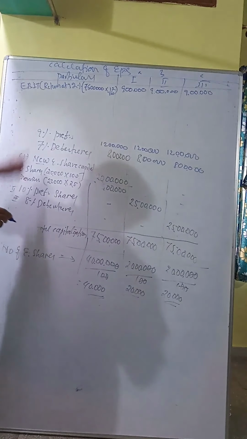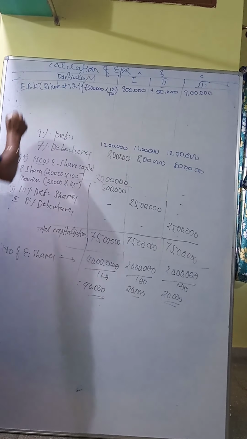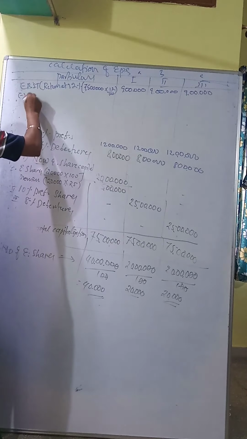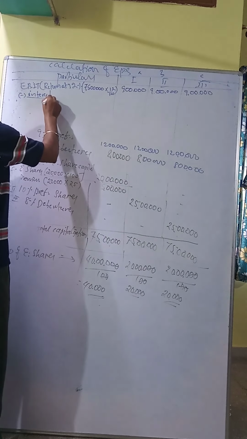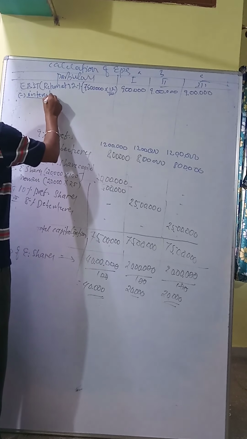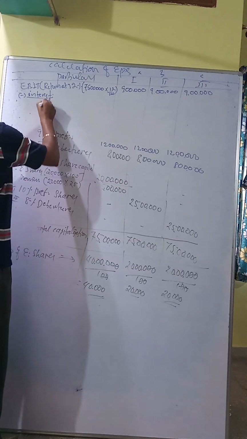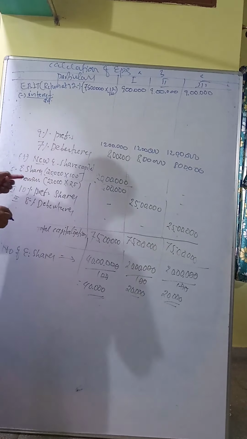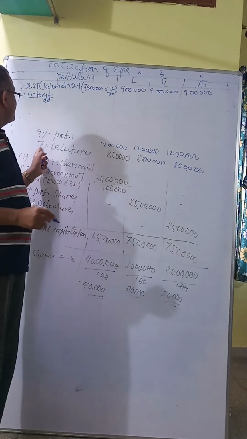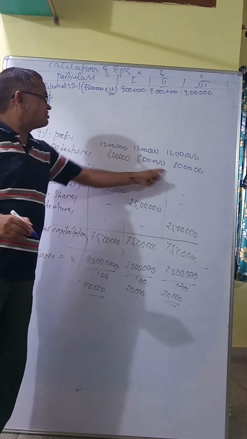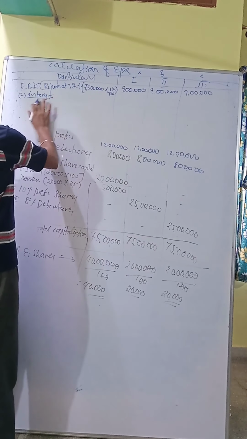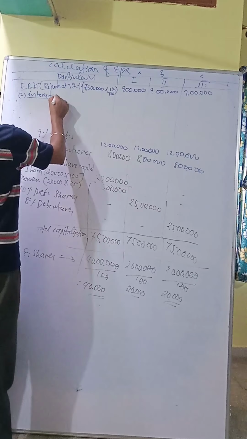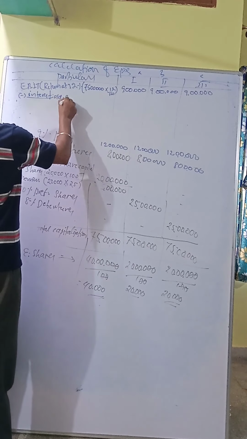This is the return, or earning before interest and tax, less interest. I have to calculate interest. Here we have to calculate two types of interest, old and new. They have given in the question only: interest 7% on the 8 lakh old debentures.